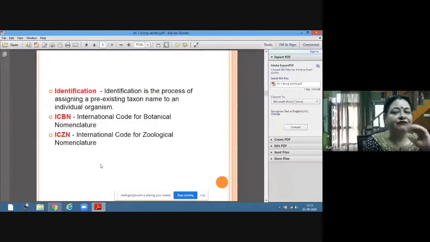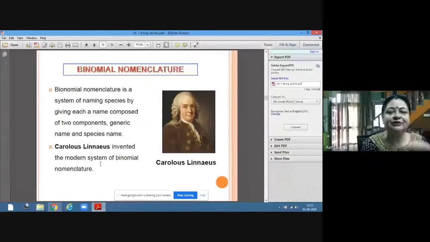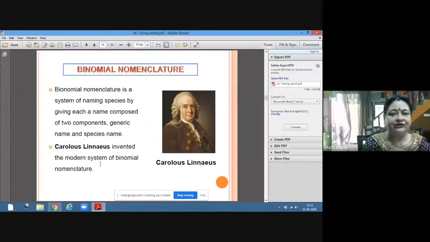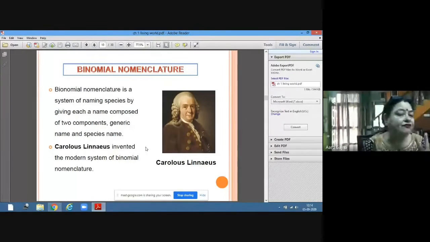This uniform system of nomenclature of organisms is called binomial nomenclature. It was given by Carolus Linnaeus. He gave this binomial nomenclature of naming species by giving each a name composed of two components. So each biological name comprises two names: one is the generic name and one is the species name. That means the first is the genus and the second is the species.